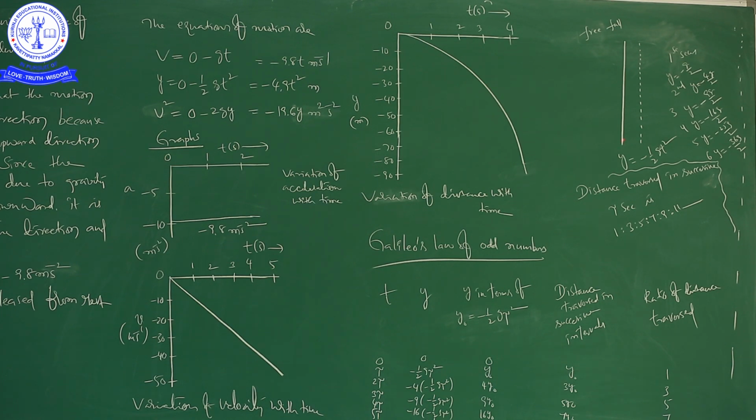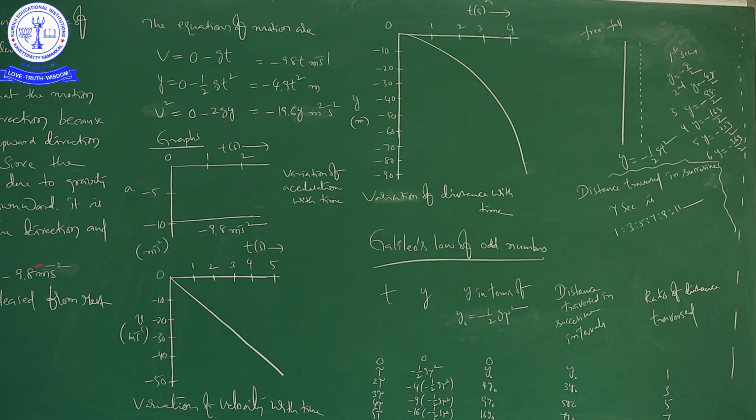Otherwise, you can calculate the velocity of this freely falling body at any point of time by using the first equation of motion, that is v is equal to u plus at. Otherwise, v is equal to v naught plus at. That is the first kinematic equation. By using that equation, you can calculate the final velocity of a freely falling body at any instant of time. Right, see here.